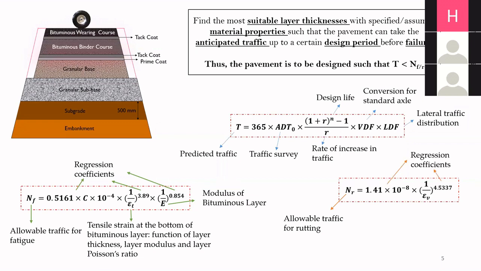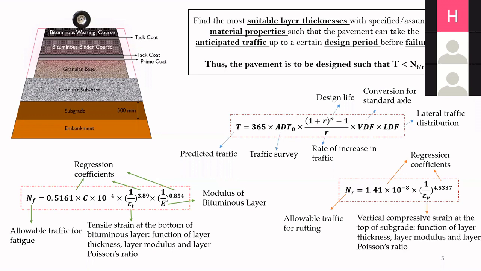Then we have K1 and K2, which are regression coefficients. And what is epsilon V? It is the vertical compressive strain at the top of the subgrade. Similar to epsilon T, this vertical compressive strain is also a function of layer thicknesses, layer modulus, and the Poisson's ratio of different layers. So I hope this overview is clear to you that there are three things. One is predicted traffic, and we have two types of allowable traffic, one for rutting and one for fatigue.